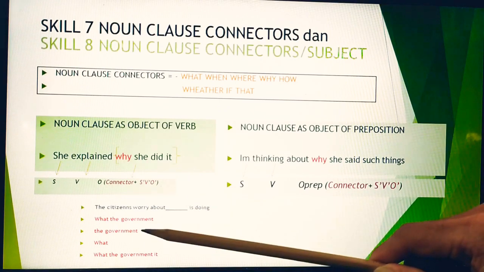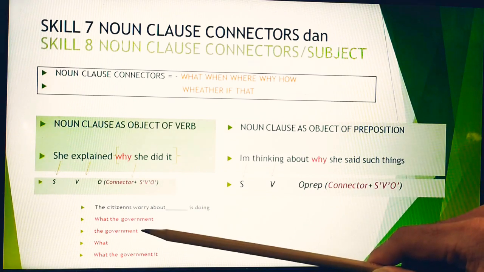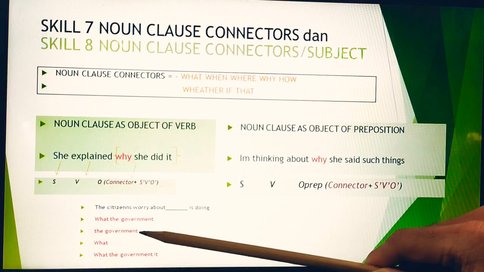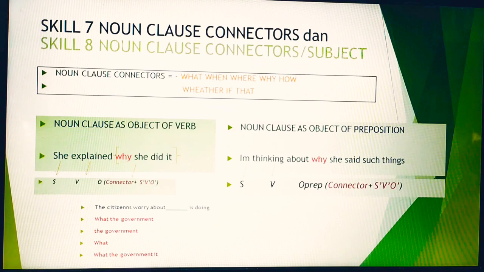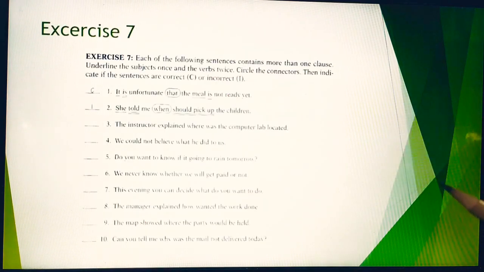So what about the answer? This one is incorrect. Why? Because there is no noun clause connector itself. You got the point, right? Okay, next let's go to the following exercises.